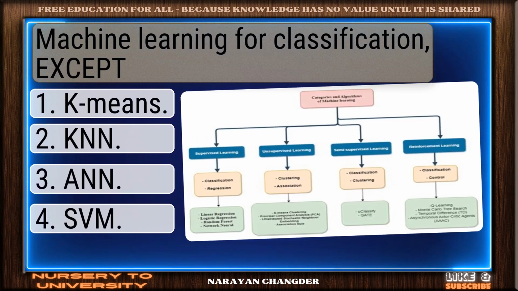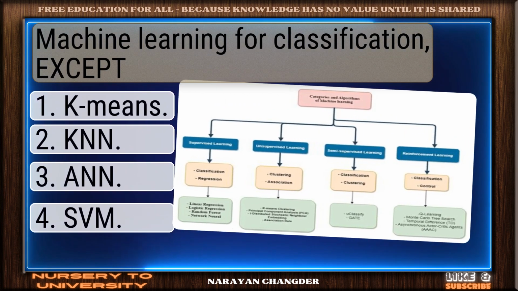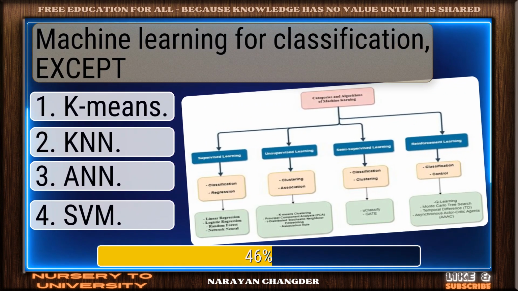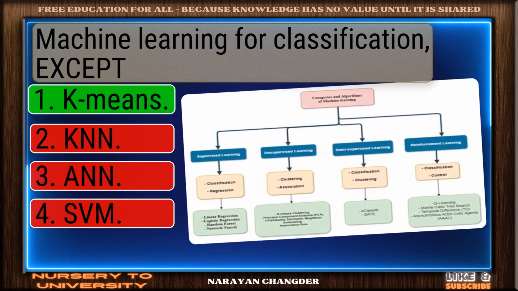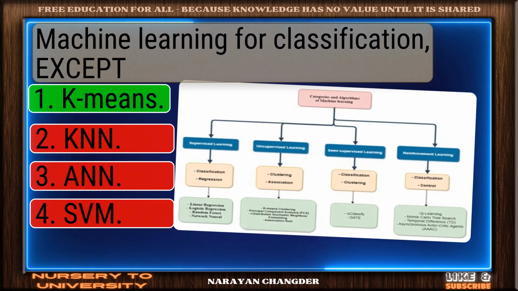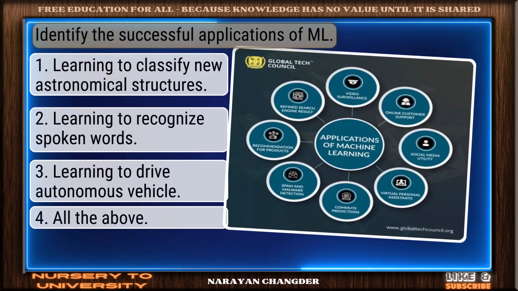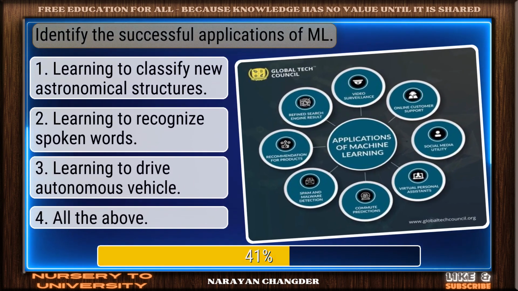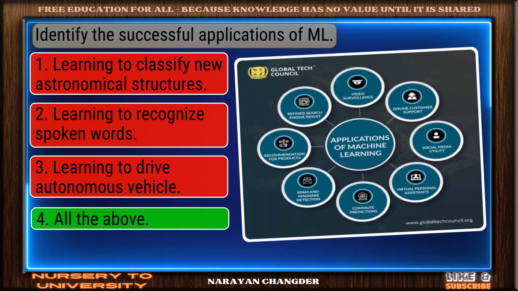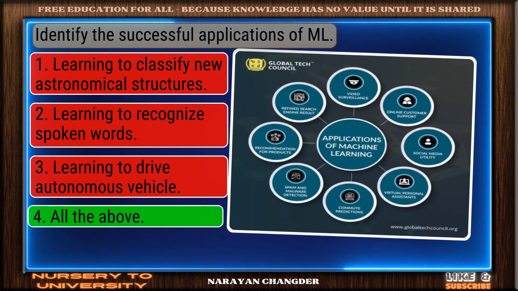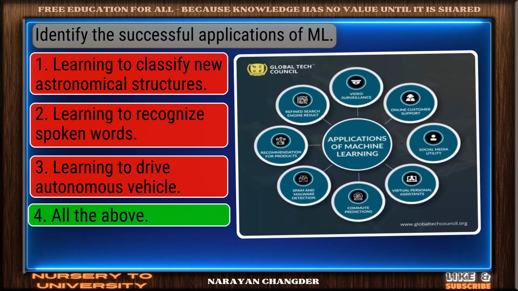Question number 7. Machine learning for classification, except. Nice work. You chose k-means and it is correct. Question number 8. Identify the successful applications of ML. Strong choice. All the above is the right answer.